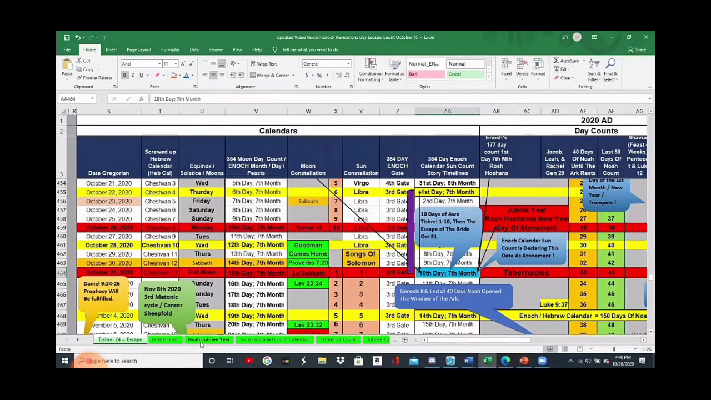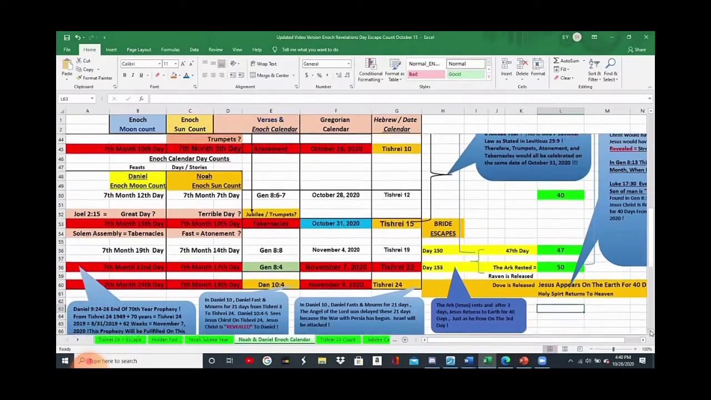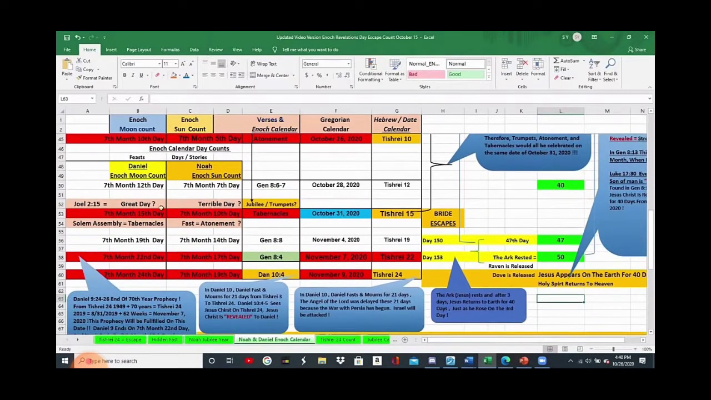And what does Joel tell us? I'm going to just show you really quickly, and you guys can go look this up. If you go look up Joel 2:15, what does Joel tell us? He tells us it's a great and terrible day of the Lord. What if he's talking about the great day is tabernacles? Because what does he call tabernacles? He says, call a solemn assembly. And we know the solemn assembly is for tabernacles.